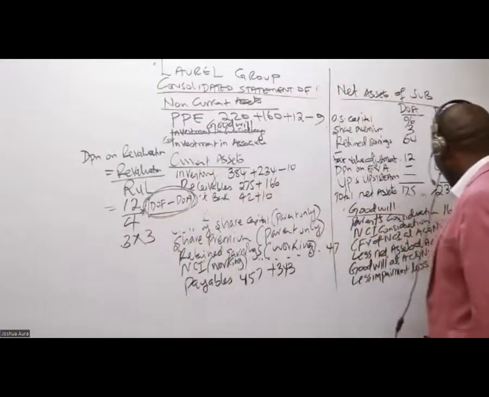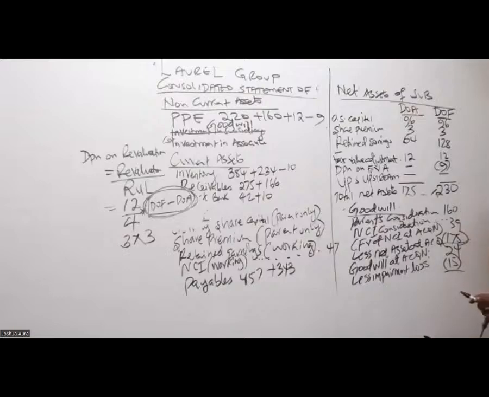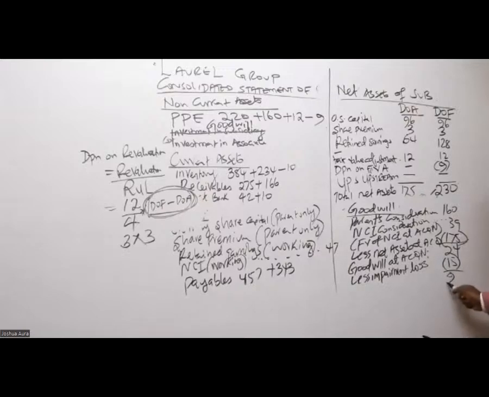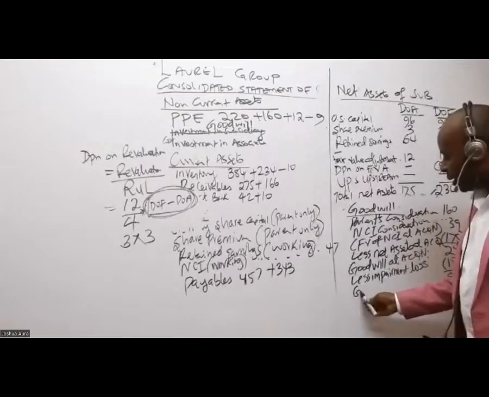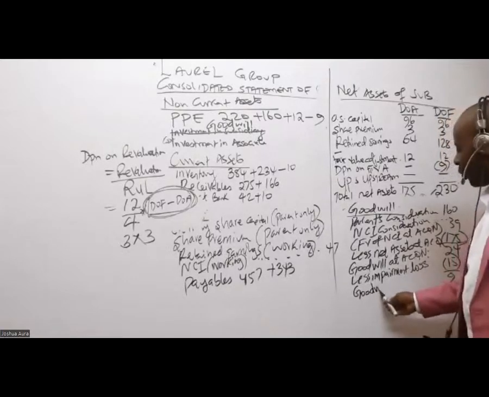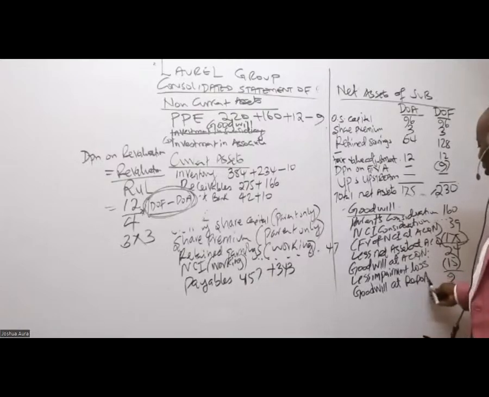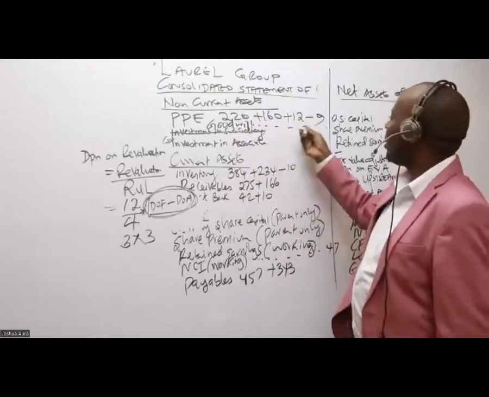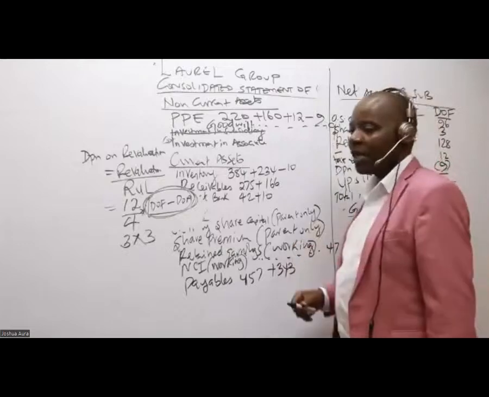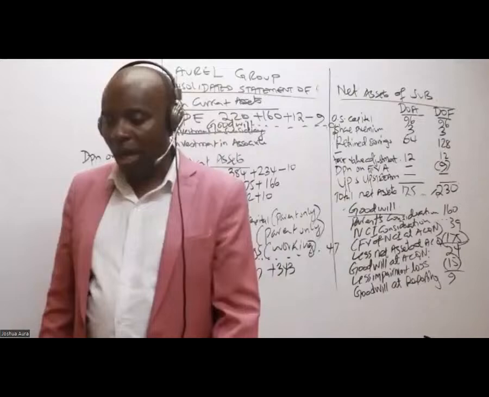So kindly subtract 24 minus 15 gives me 9. So this is the goodwill at the end of the year. We call this goodwill at reporting. At the very corner there, write 9.